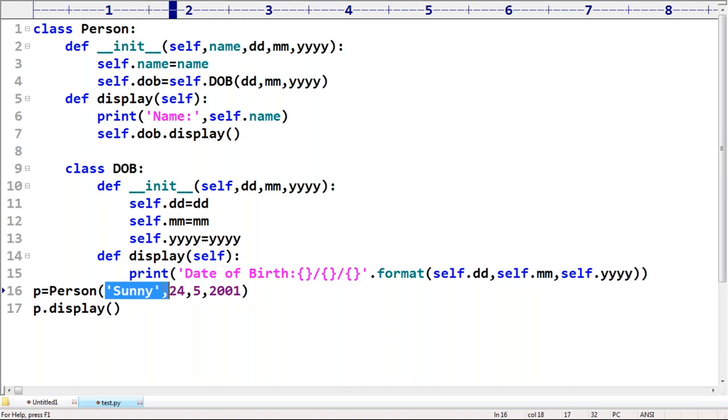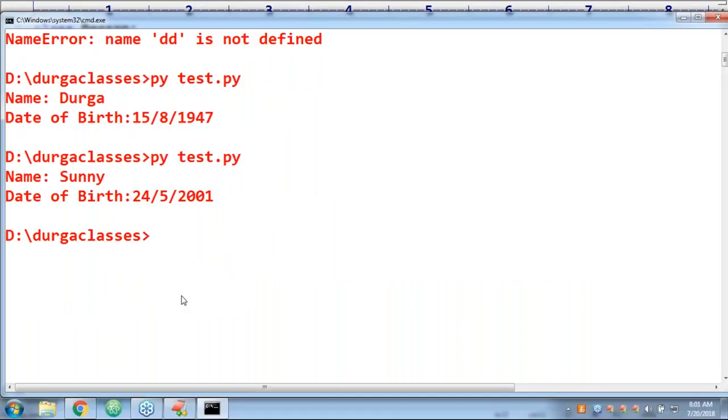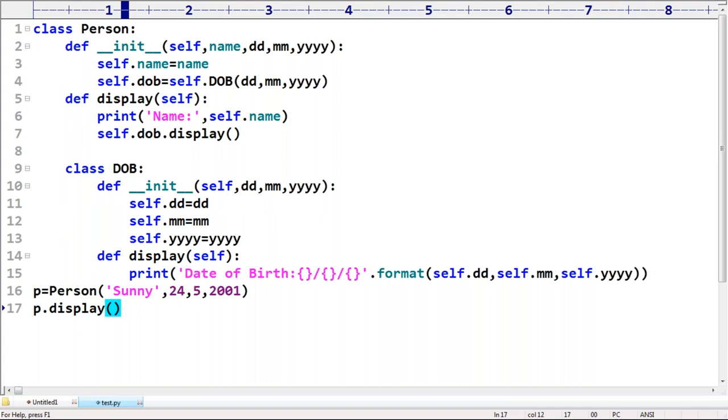Have you observed? I'm creating a person, Sunny. Next, the date of birth 24/5/2001, like this, then p.display. Now have a look once. Name Sunny, date of birth 24/5/2001, something like that is going to print. Yeah, clear, right? Are you in a position to understand?